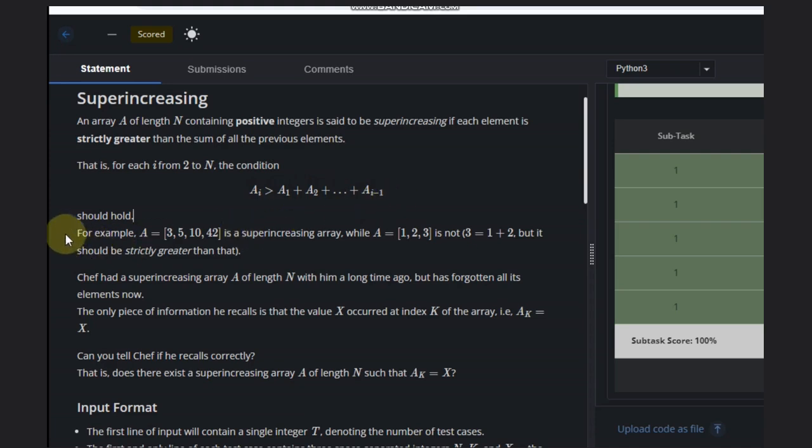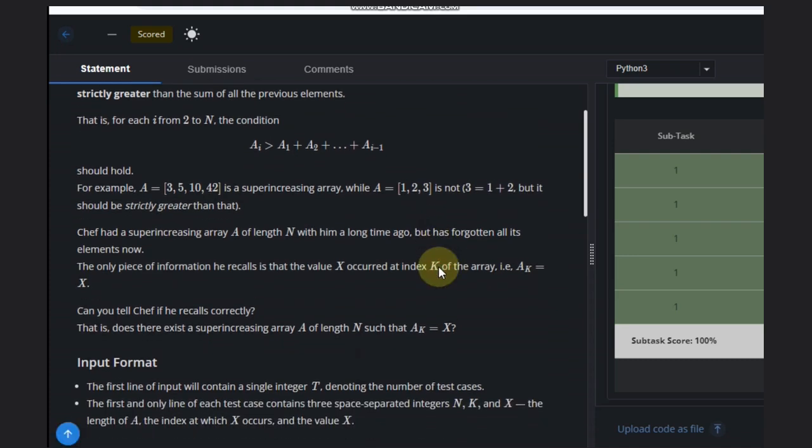Let's take an example. 3 and 5 sum to 8, which is less than 10. If we sum all of these, it will be 18, and it is again less than 42, so it's fine. But in this other case, at the third element, 3 equals 1 plus 2, but it should be strictly greater than that, and it is not. So that's why it is not a super increasing array.